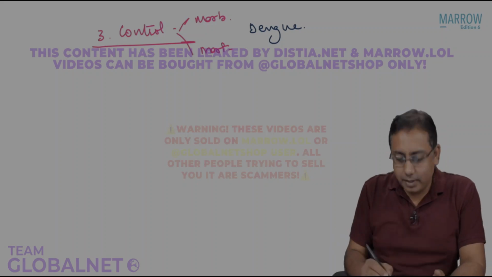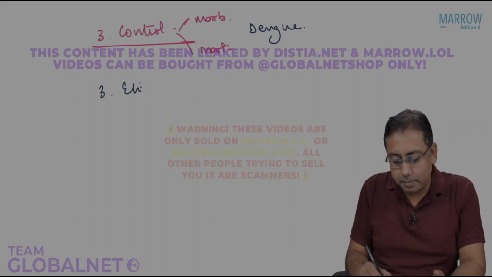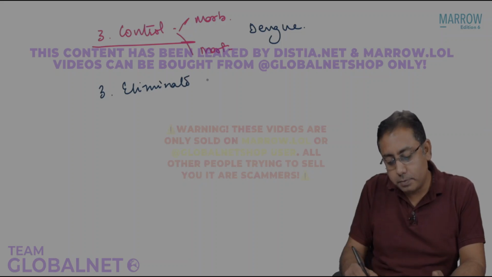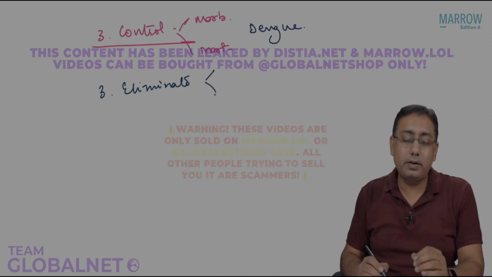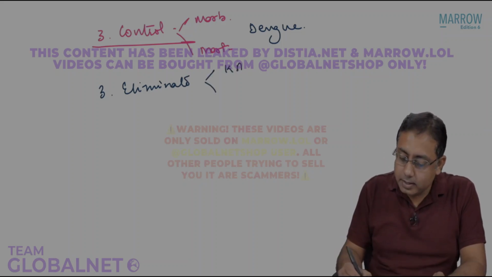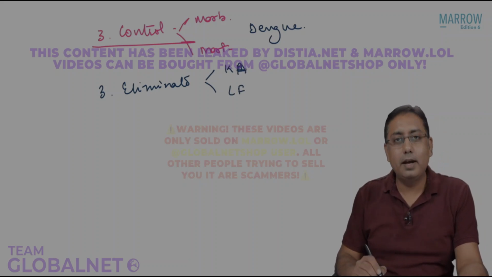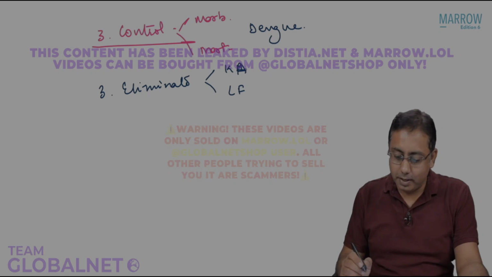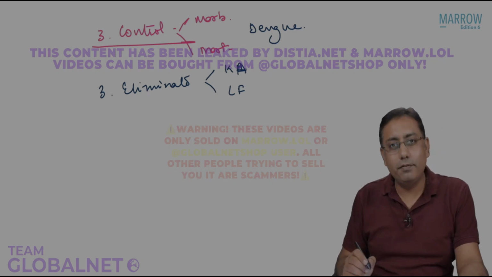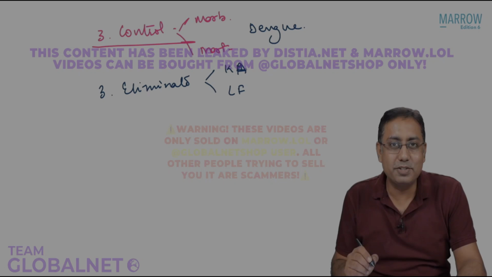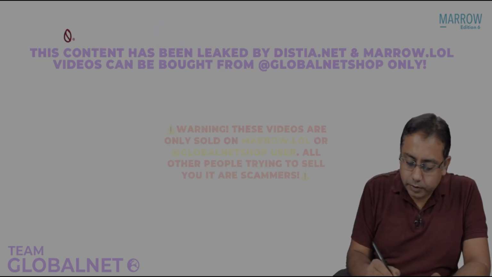Third point, we are still on the targets. Third is to eliminate something. What do you want to eliminate under this program? We are primarily trying to eliminate Kala azar and lymphatic filariasis. Most of the things have already been done, and of course the remaining will also be done, and Kala azar and lymphatic filariasis will be eliminated soon.